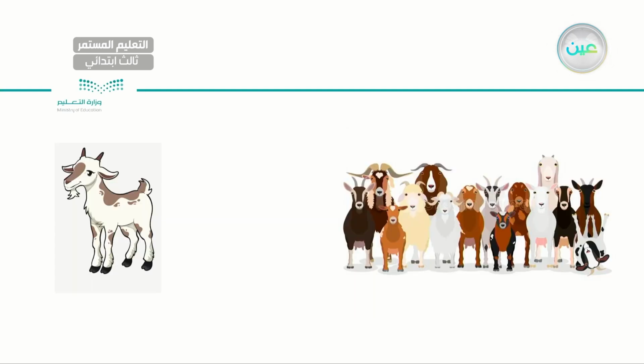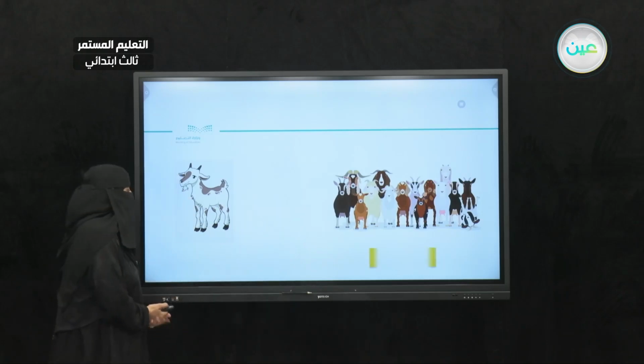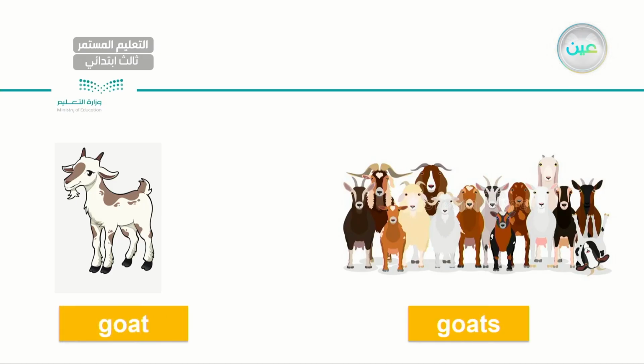Now, let's have another animal. Here I have 1 and I have more than 1. So I have singular and I have plural. On your left, I have a goat. A goat. One more time. A goat. One last time. A goat. Very good.